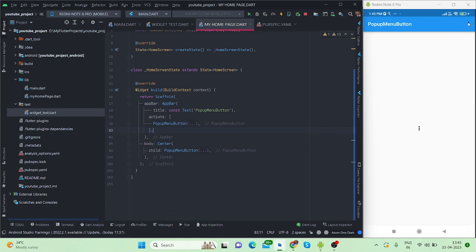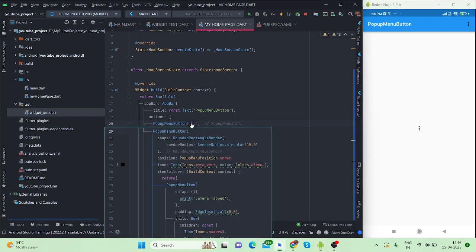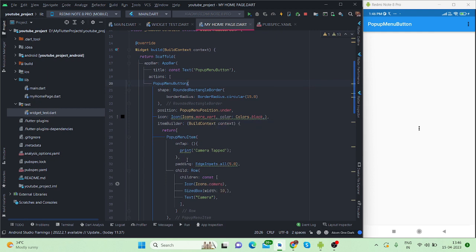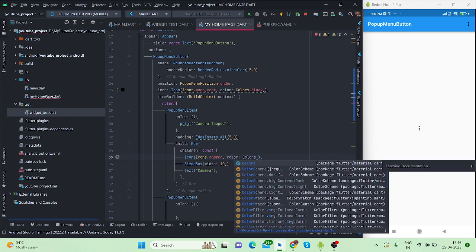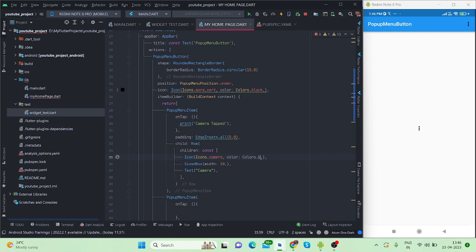There it is, the button, and when you tap on this, here are the options, and I need to change the color of the icon. Let me check. Yes, the camera icon, Colors.black for now.